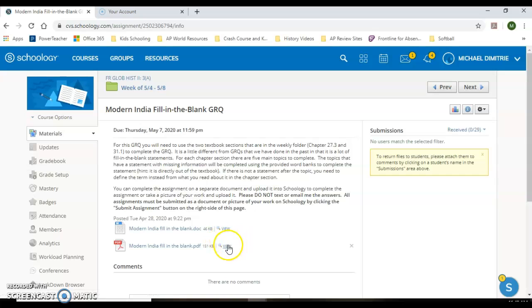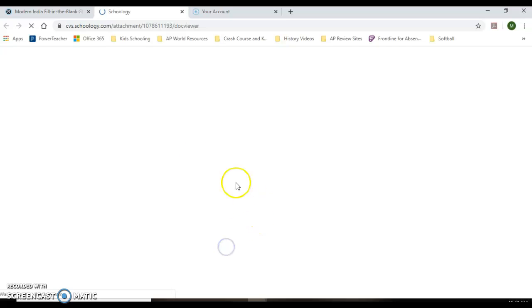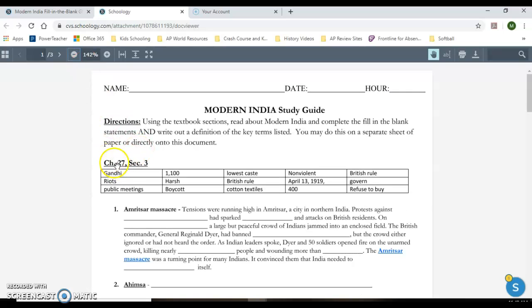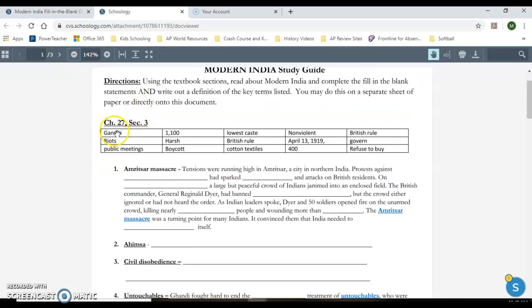So I'm going to open up the PDF version of it, just show you what it looks like. There's some instructions here, but basically it looks like this. Chapter 27, section 3, you're provided with a word bank. Now, you're going to look up the word Amritsar Massacre. There's going to be a little story about the Amritsar Massacre. You're going to read about it, and this is word for word from the textbook. You're going to read the textbook and use the words in the word bank to complete the missing information as you go through. Okay? And you'll use each of these words once.